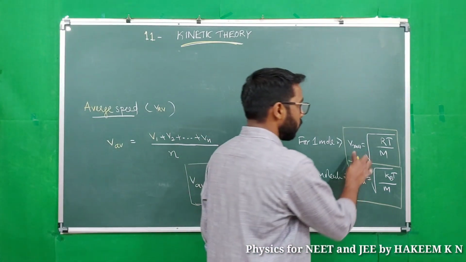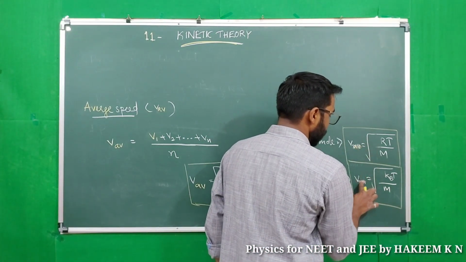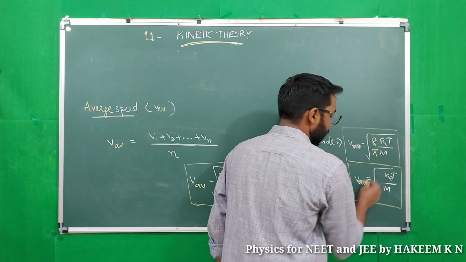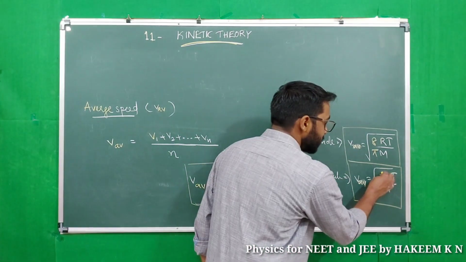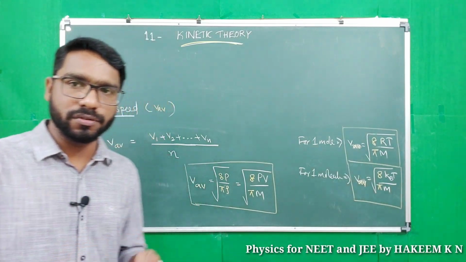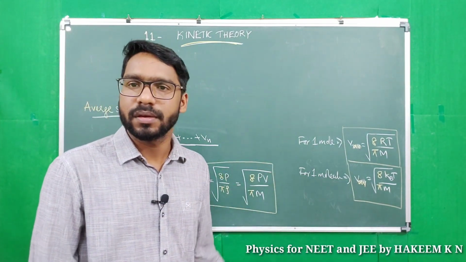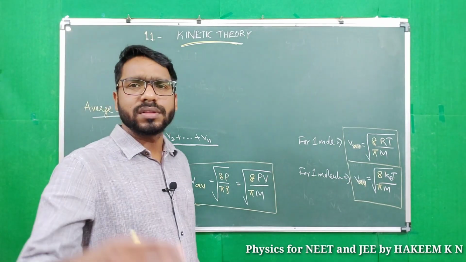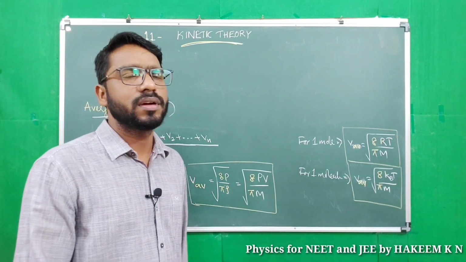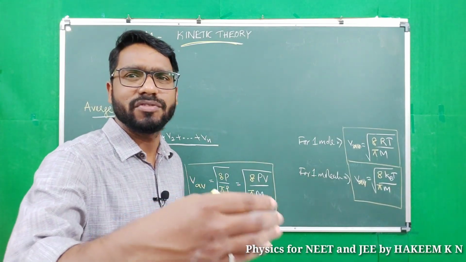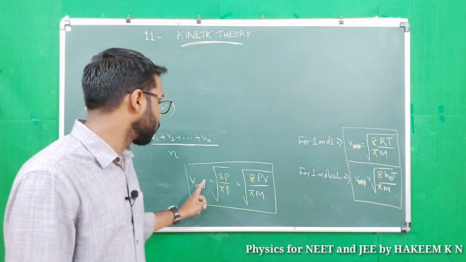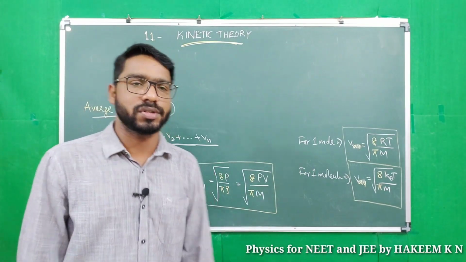Okay, for 1 mole VAV equal to what? Root of 8 RT by pi m, and for 1 molecule it is root of 8 kBT by pi m. Instead of 3, we will use 8 by pi. Okay. Root 3 is 1.732. Root 8 by pi is around root 2.5, its value is around 1.59 something. Okay. This is the equation to find average speed. No need of the proof. We need just the final equations.